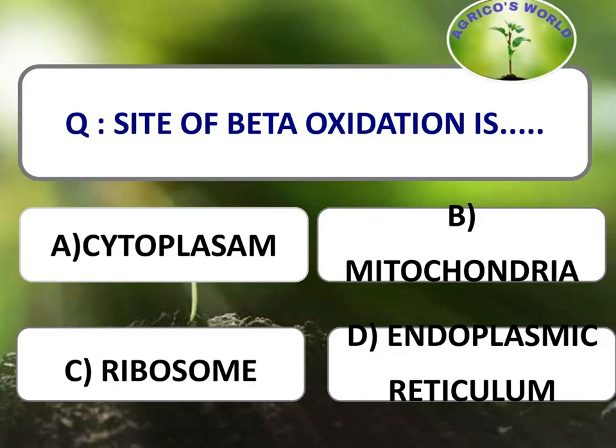What is the site of beta oxidation? Beta oxidation is the process in which the fatty acids are broken down into simpler compounds. That means acetyl coenzyme A and other smaller compounds. And the site of beta oxidation is mitochondria.